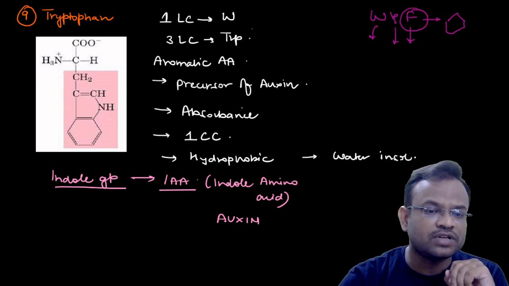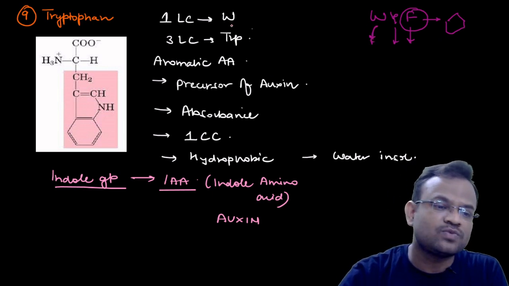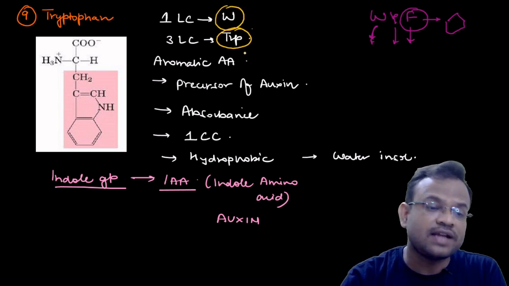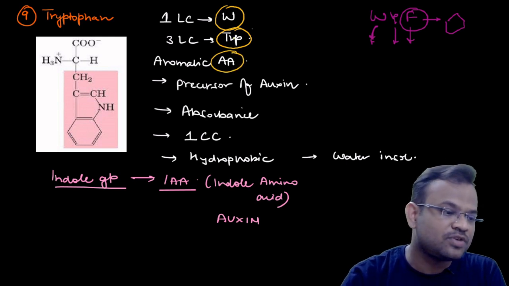Now we are talking about the tryptophan. Tryptophan has one letter code as W. Tryptophan has three letter code as TRP. It is an aromatic amino acid. Why? Let me just show it to you.